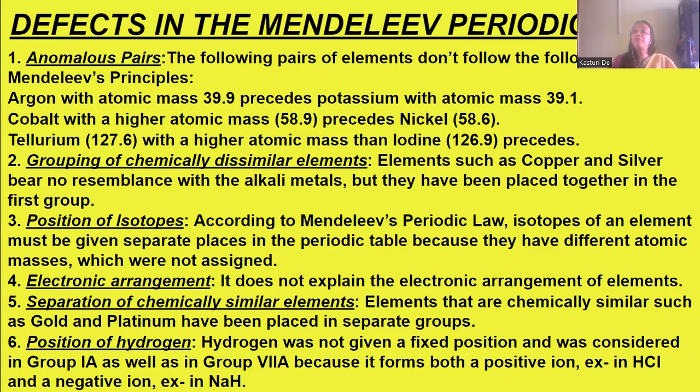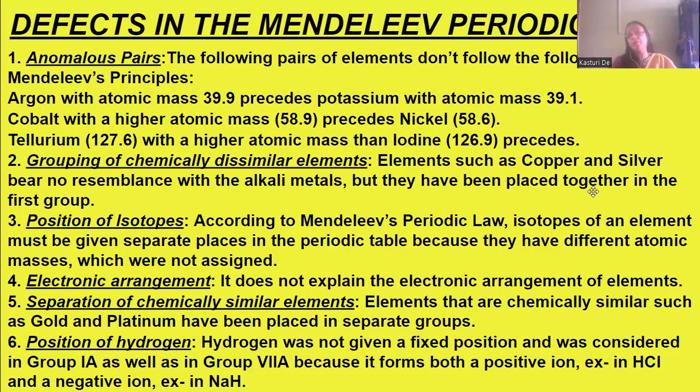Now, what were the defects of Mendeleev's periodic table? First is anomalous pairs. The following pairs of elements don't follow Mendeleev's principles. Argon with atomic mass 39.9 is kept before potassium with atomic mass 39.1.